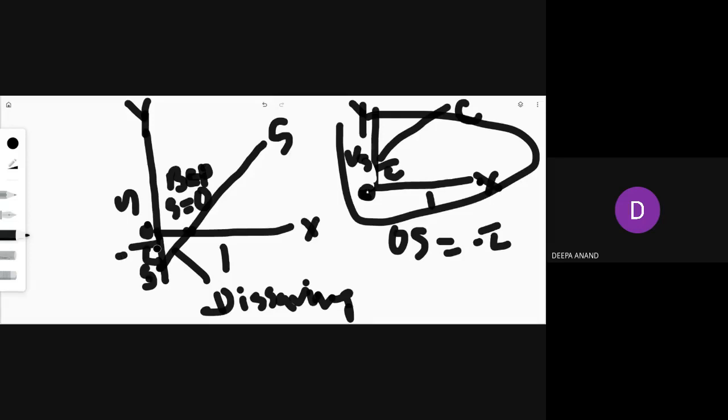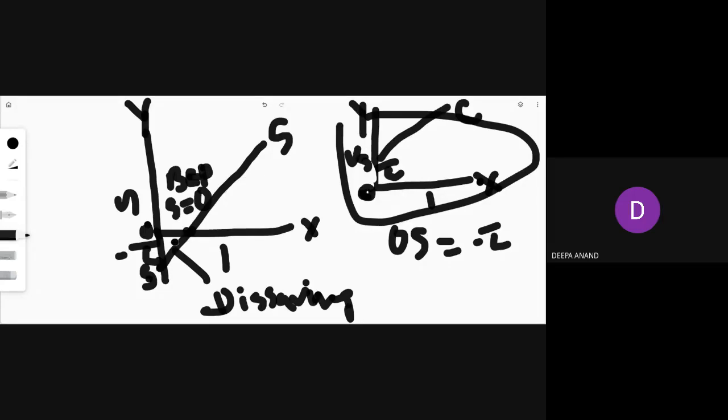I hope you understood. Now we will move to average propensity to save. A question can come like, write the properties of the saving curve. You have already seen the properties of the consumption curve. Now what are the properties of the saving curve?